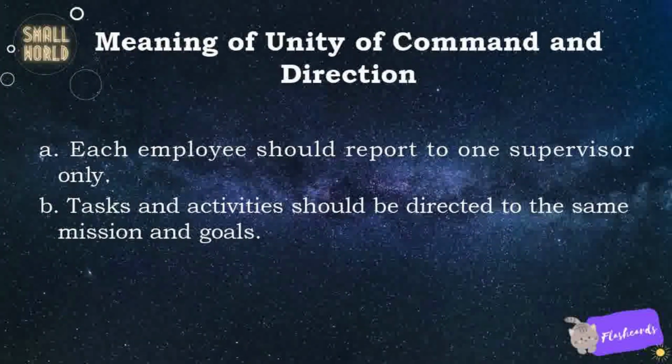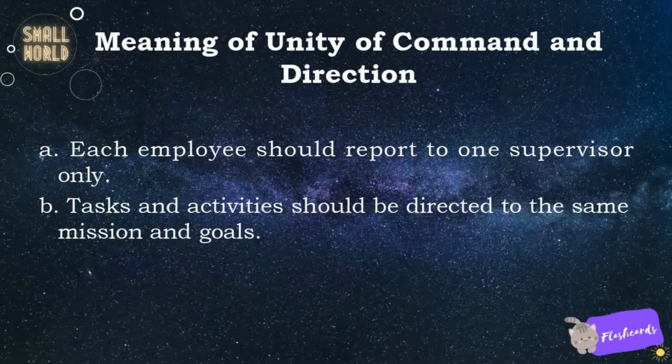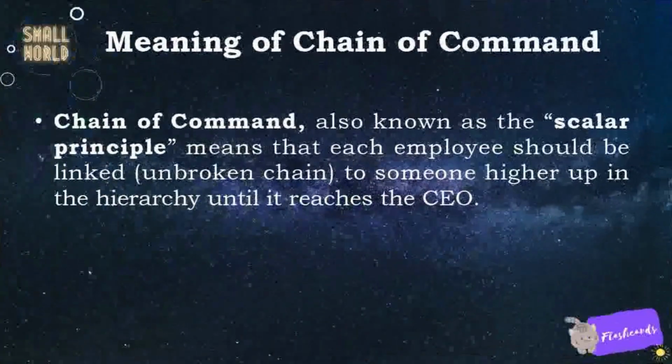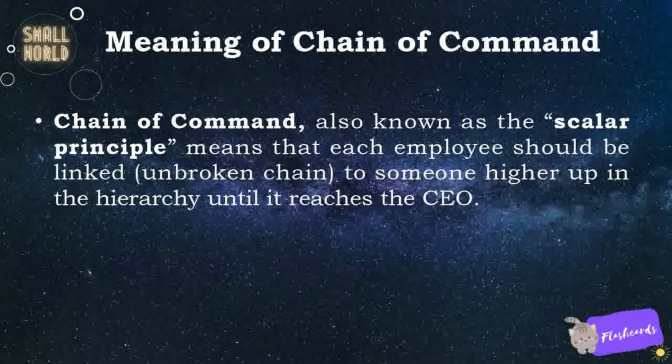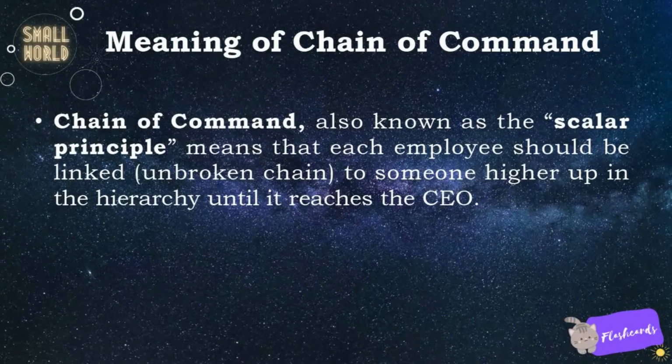Meaning of unity of command and direction. A. Each employee should report to one supervisor only. B. Tasks and activities should be directed to the same mission and goals. Meaning of chain of command. Chain of command, also known as the scalar principle, means that each employee should be linked, in an unbroken chain, to someone higher up in the hierarchy until it reaches the CEO.